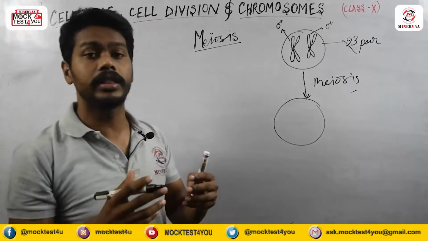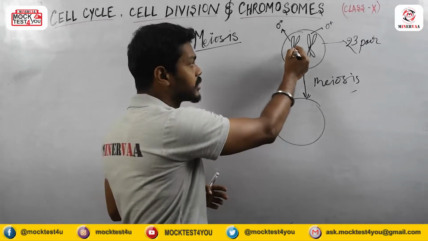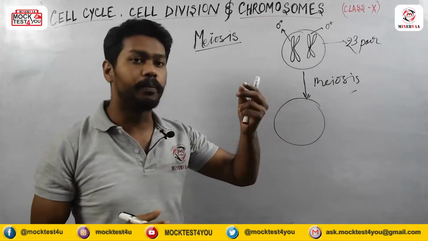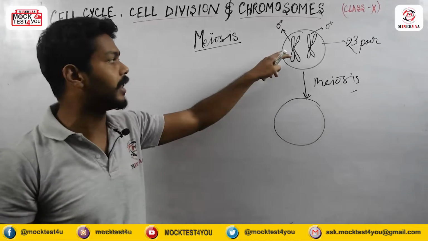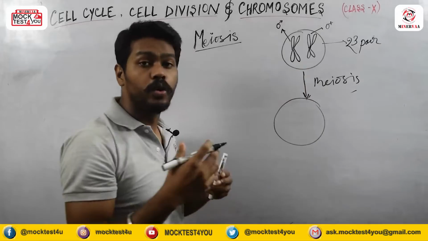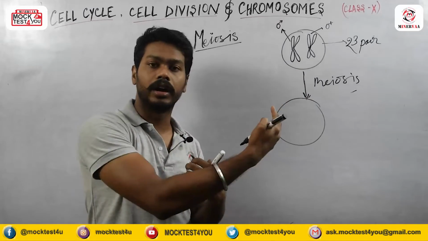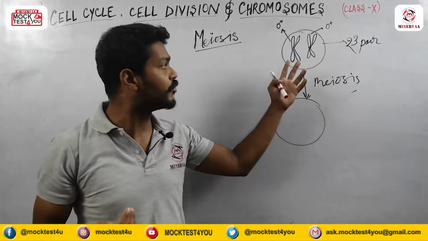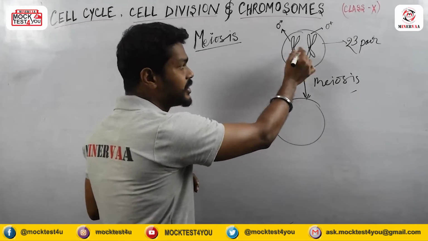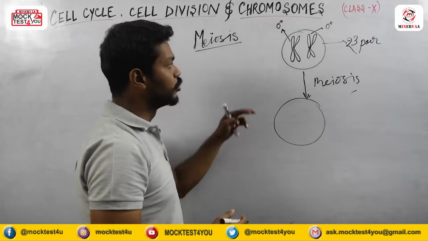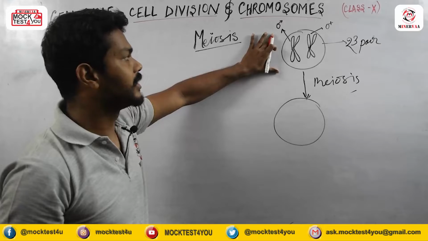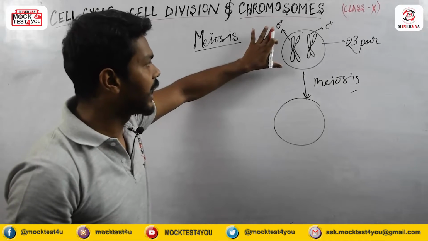I already told you that during anaphase movement, this centromere region, which contains the kinetochore, a kind of protein, will break down, and the two chromatids will start moving to opposite sides. So this centromere is also important, and spindle fibers pass through this region. Okay, so in the next case, what actually happens, this is the normal state after interphase.